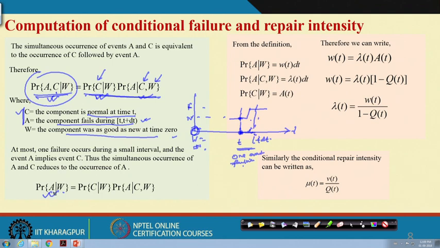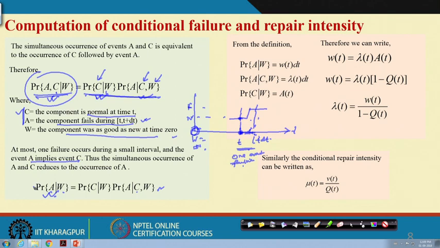Because if I say A, it means it fails within this small interval, and only one failure event can occur. So, that means it was normal at time t. So, the event A implies the condition C also. So, this one can be written like this and this portion as it is.